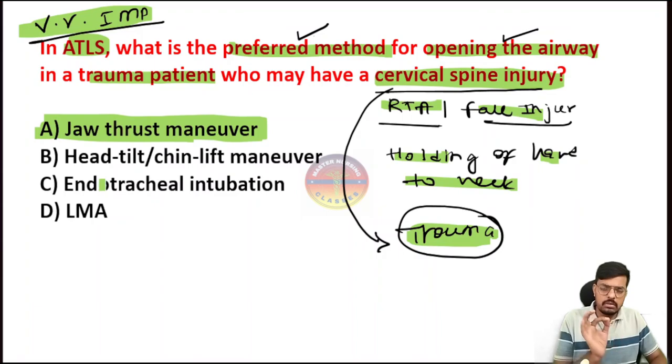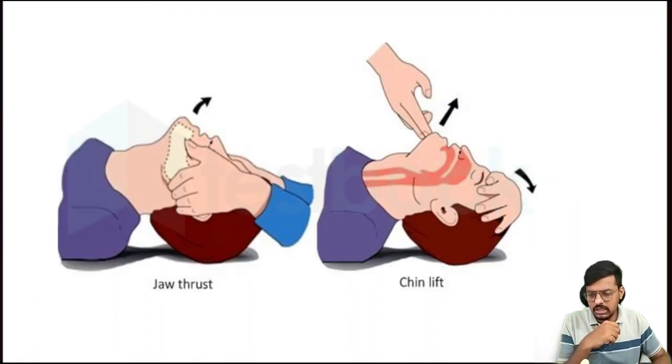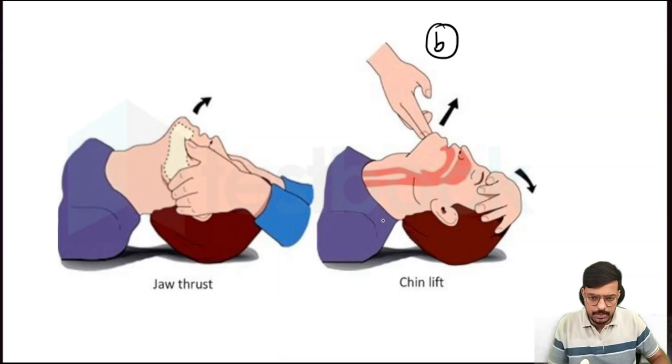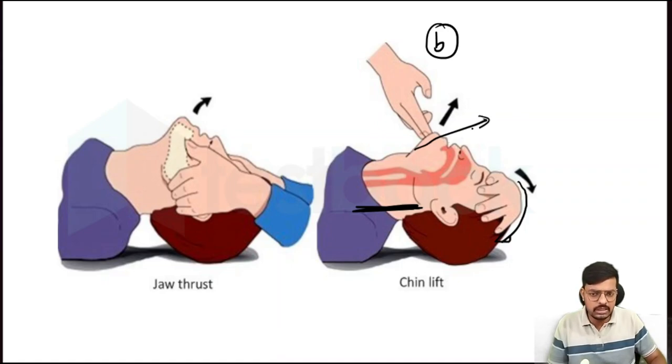Okay, sir, we have learned that the head tilt chin lift maneuver is a preferred method of airway opening while giving CPR. Yes, so that is correct. But here the patient came with a cervical spine injury or trauma. Here if we do the head tilt chin lift, look at image B. If the patient comes with a cervical spine injury and I am tilting the head down and lifting his chin up, again his cervical spine becomes bent here.